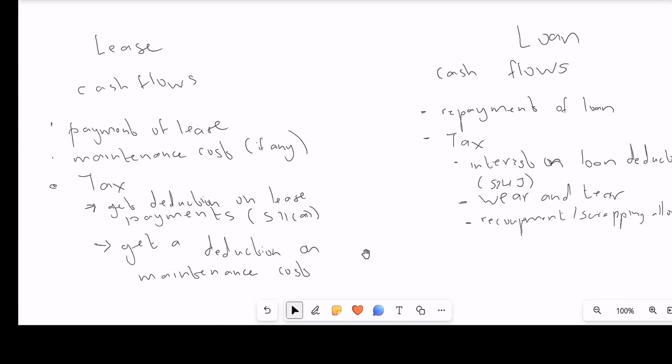Then, whichever option yields the lowest cost, or the lowest NPC, is the option we should choose.